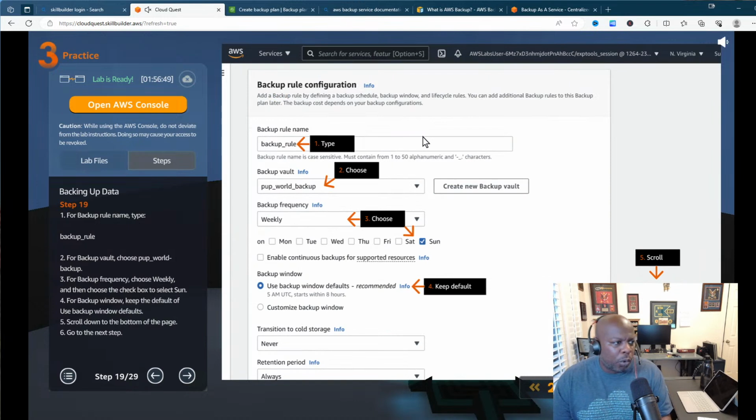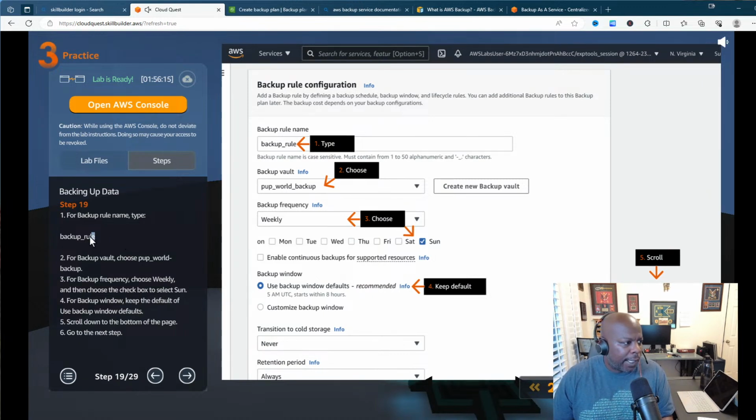So the backup rule configuration. Now we have to create backup rules for how long we want to back up, like what's the frequency that we want these automated backups to happen to protect our data, okay? The backup rule name is going to be backup_rule. Then the backup vault will be the vault that we created earlier. The backup frequency is going to be weekly because we want it to happen every week. And for the backup window, we'll keep the default setting and then scroll down.